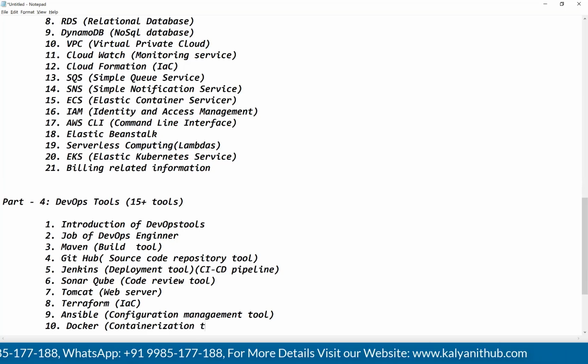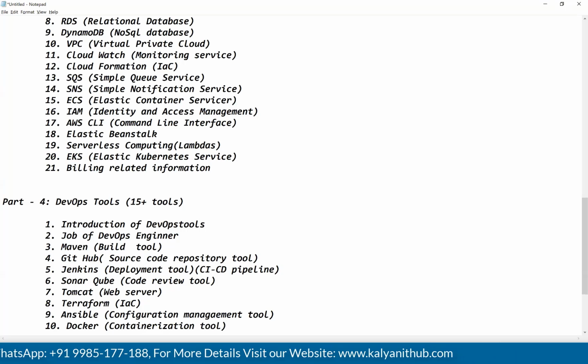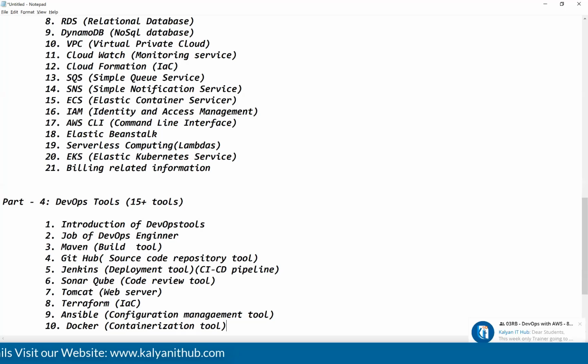Containerization tool. Docker is a containerization tool, guys. Here, we are going to understand how to write custom Dockerfiles, how to build Docker images from Dockerfiles, how to upload Docker images to public registries, how to upload Docker images to private registries, and how to create containers from Docker images. Everything we are going to discuss in detail.